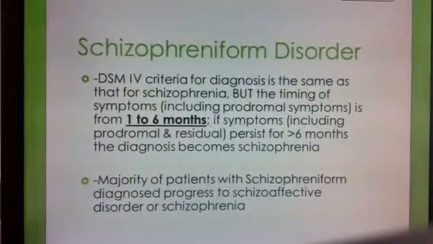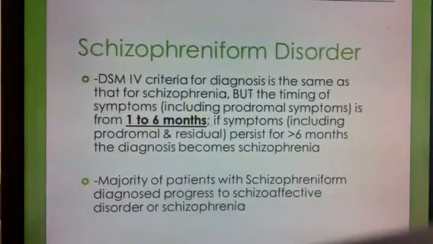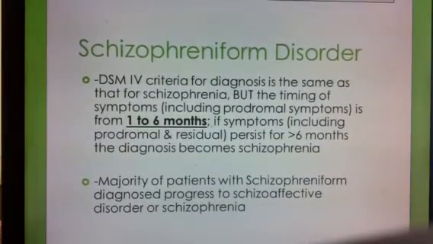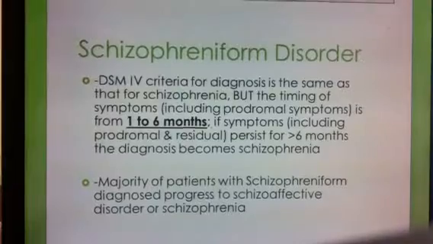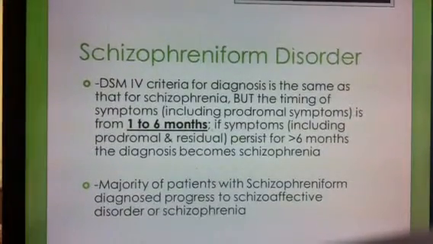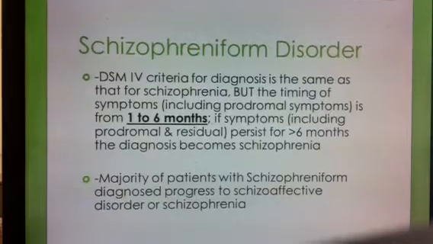The next disorder we're going to talk about is schizophreniform disorder. I'm not going to spend too much time on this because it's basically schizophrenia. So read the criteria for schizophrenia again, and this is what it is. It's just the timing of the symptoms that is different. So this is if 6 months haven't passed yet to diagnose schizophrenia.